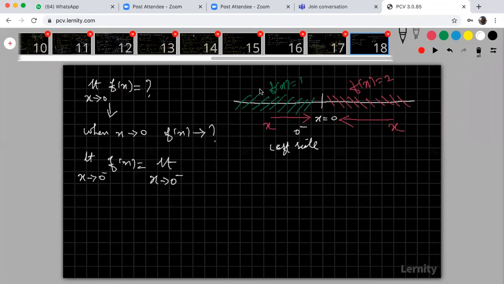Below 0 values, what is my f of x? My f of x is 1. Now apply the limit, in place of x substitute 0. Here there is no x. The answer is 1 only.